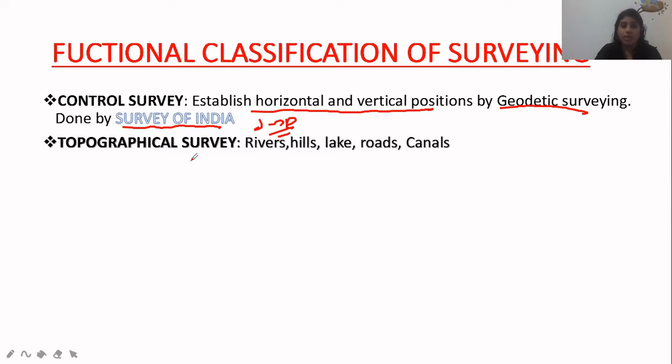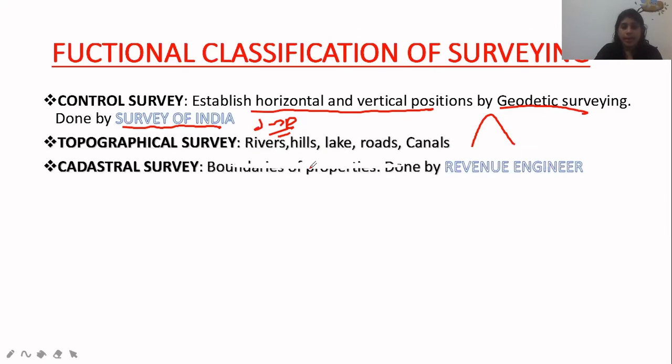Second is topographical survey. As I told you yesterday, whenever you are talking about topography, you have to think about this figure. You will understand: rivers, hills, rail, road, canal, everything will come under this topographical survey. Next is the cadastral survey. Whenever you're talking about cadastral, directly think about boundaries and properties. In an MCQ, whenever these two words, boundaries and properties, are there, you can directly choose the answer as cadastral survey. And it is done by the revenue engineer.